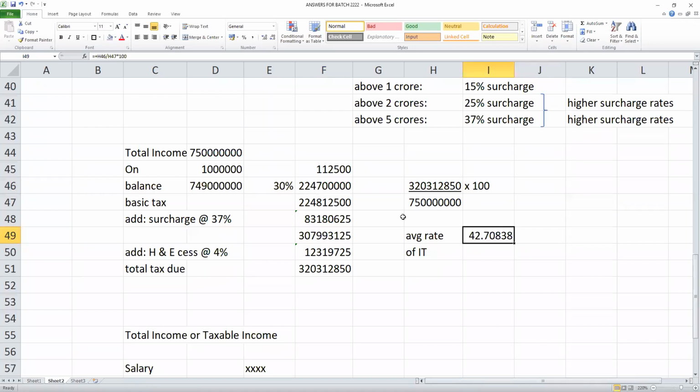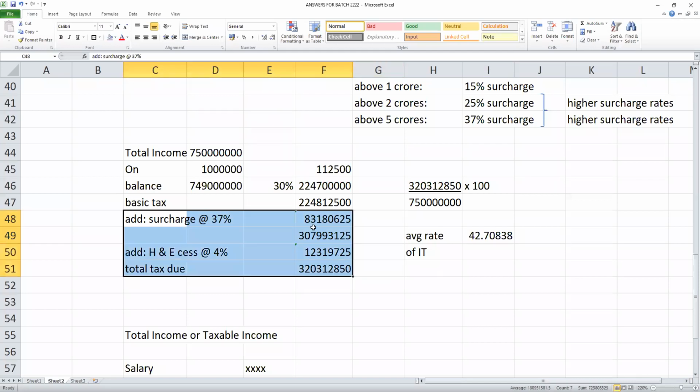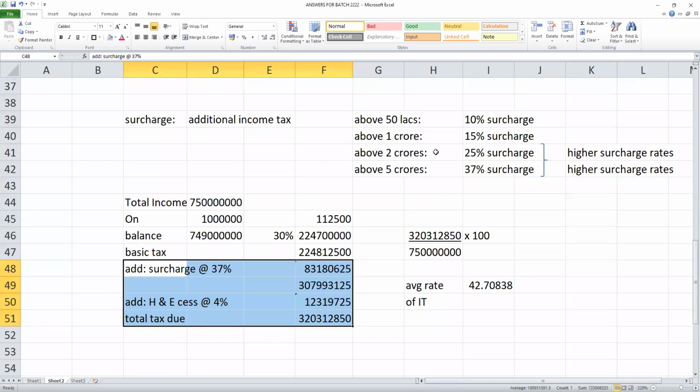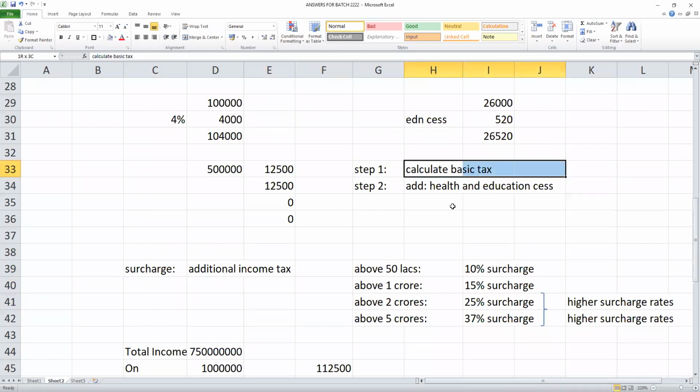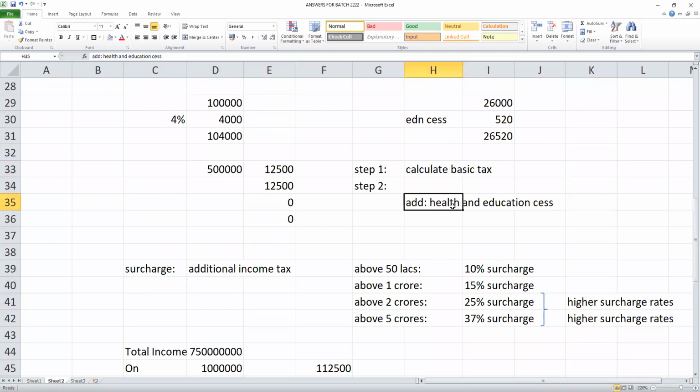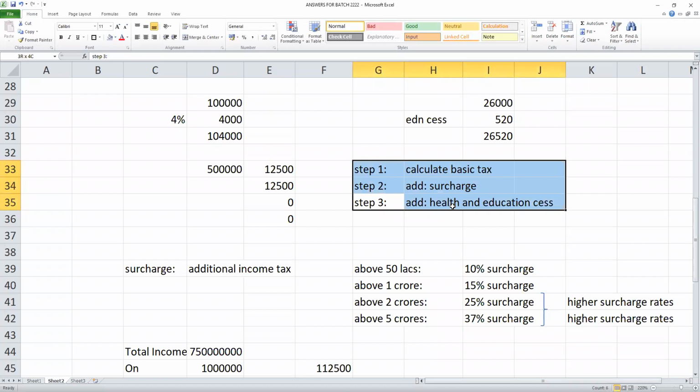Yeah, students, any doubt in this? So surcharge, cess. So first step is calculate the basic tax, students. After that, add surcharge. And then step 3. If surcharge is applicable, first calculate tax. Then cess. Suppose if your income is more than 50 lakhs or 1 crore or 2 crore or 5 crore, first basic tax, surcharge, and on the total, cess. If anybody has a doubt, you can ask.